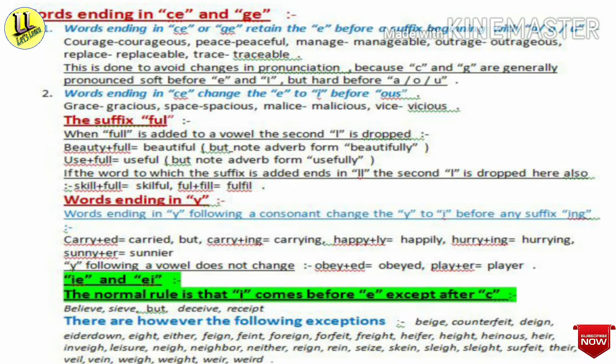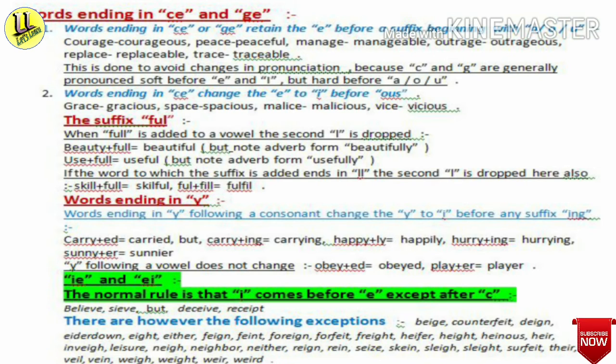Just like useful, use plus full, it will be useful. But note, adverb form is usefully. And if the word to which the suffix is added ends in a double L, the second L is dropped here also. For example, skill plus full will be skillful. Here there is a single L. Fulfill, full plus fill will be fulfill.